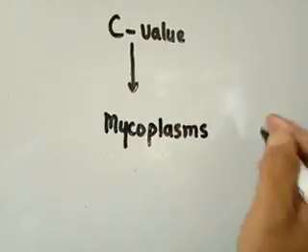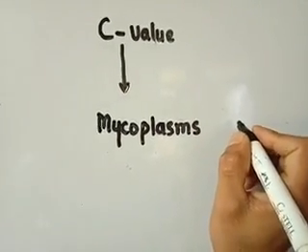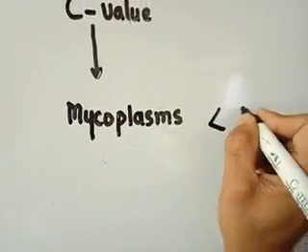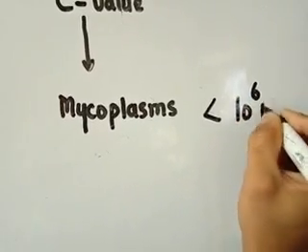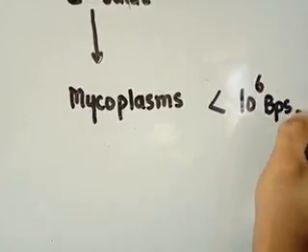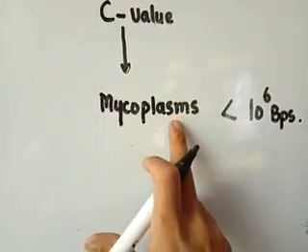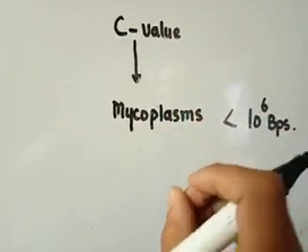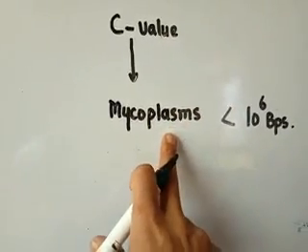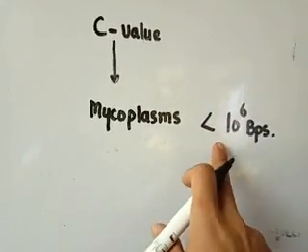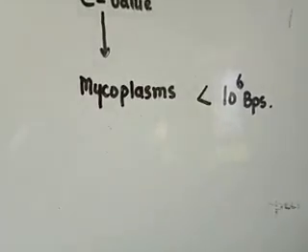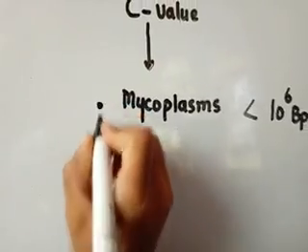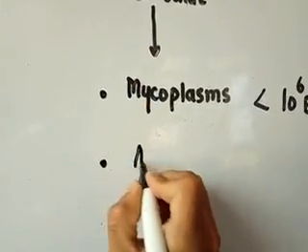Mycoplasmas are having a C value which is less than 10 raised power 6 base pairs. Okay, so it is the smallest value. It is one of the smallest C values. So the smallest C value is found in the mycoplasmas, and they are having a C value of 10 raised power 6 base pairs.